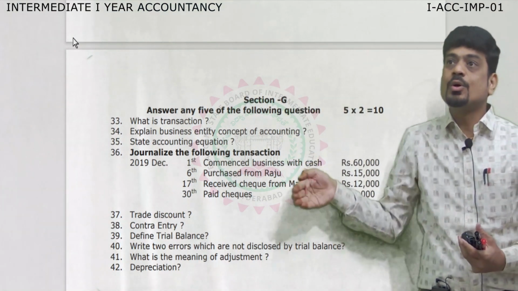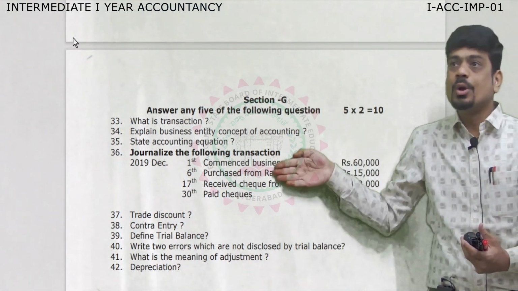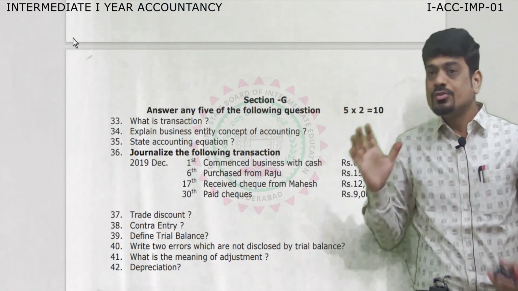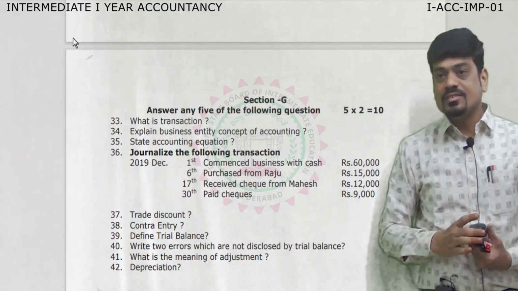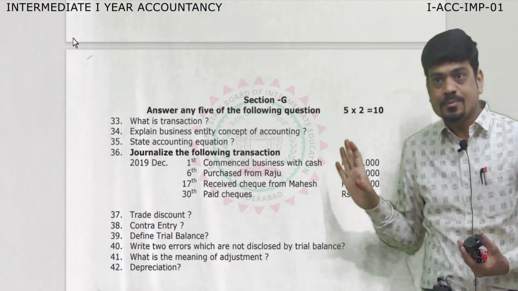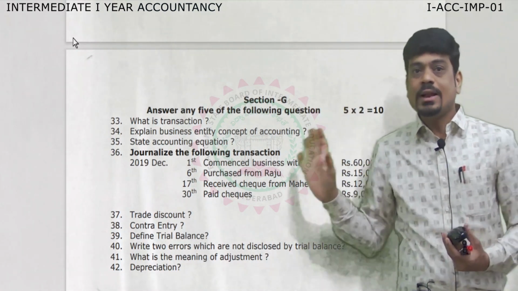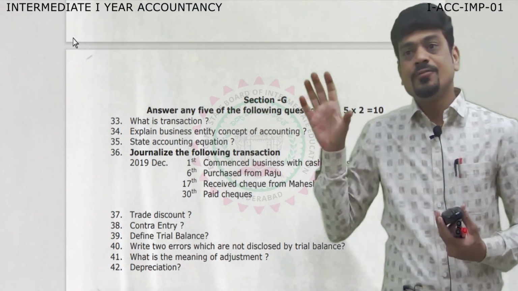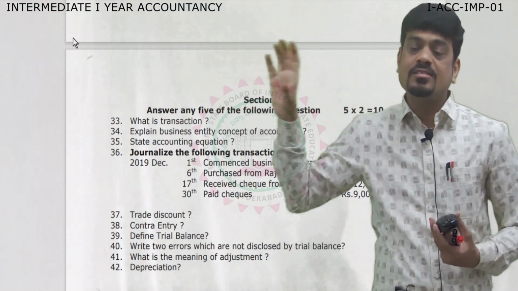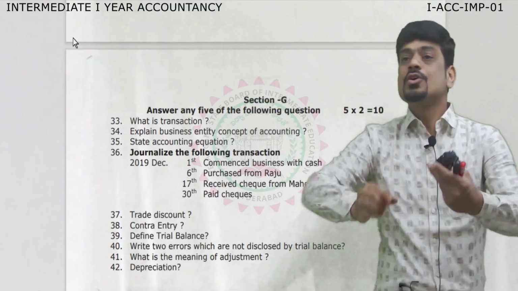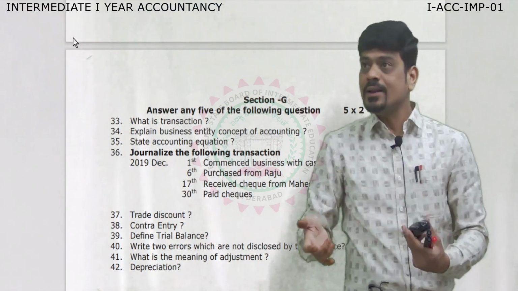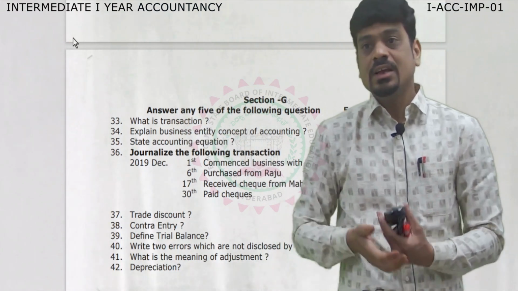So in detail I am going to discuss with you, and then I am going to focus on the journal entries. This is sure, dear. Some set of journal entries we are going to discuss, and the questions we are going to learn now. So section G. First my focus will be on section G. So let us move towards section G for discussion on board with each and every answer for you all. I hope you will be making a note when I give you the answer. So let us move for learning section G in today's session.